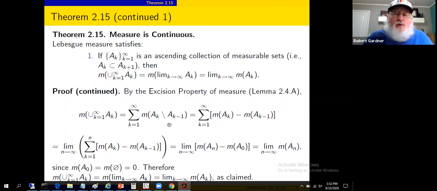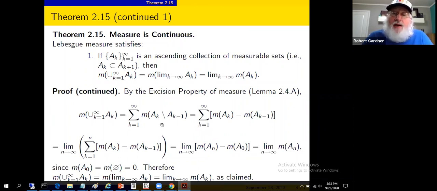All right, the conclusion from the last slide was this little equation here. This is the beginning and the ending of it. The excision property of a measure says the measure of a set difference is the difference of the measures. But that required some finiteness of measure. And we do have finiteness of measure. That's why we looked at the infinite case first, because the excision property requires we have finite measures of one of these. We've got finite measures of both of these. We're good. So we can write the measure of this set difference as the difference of the measures.